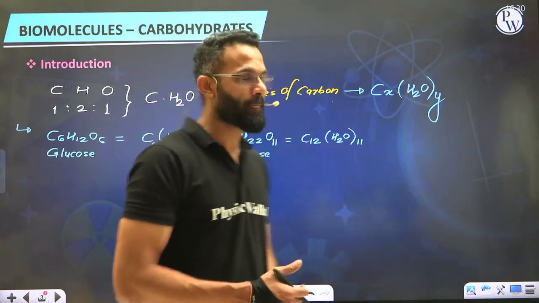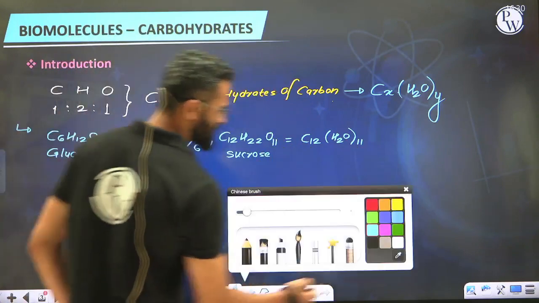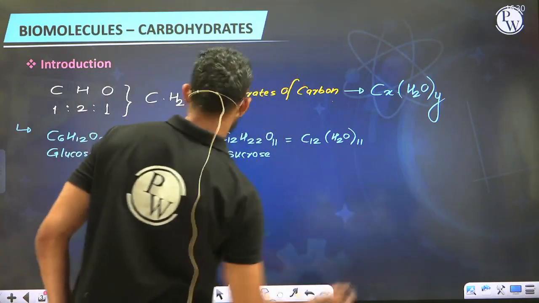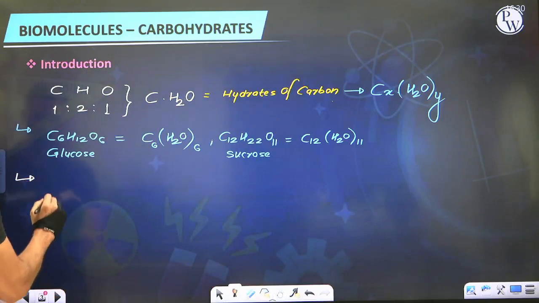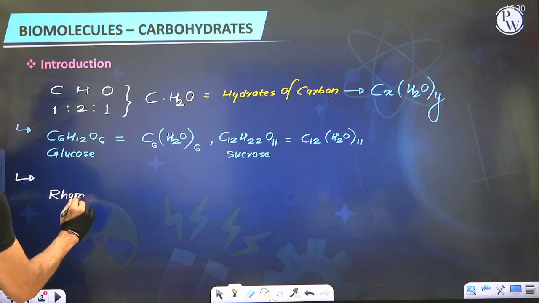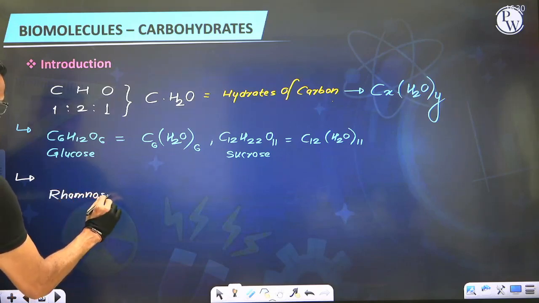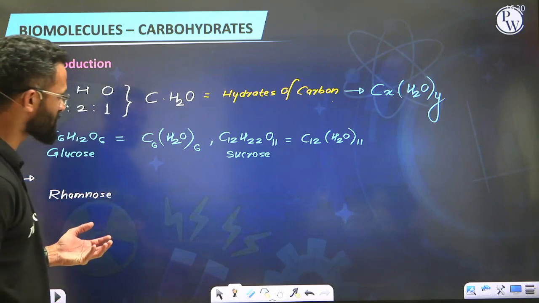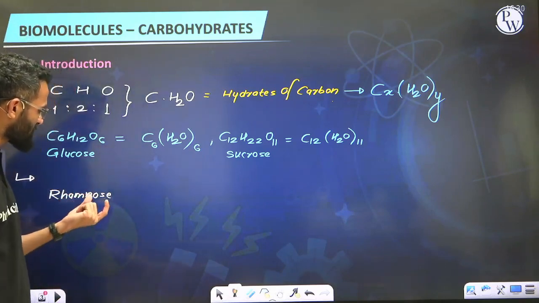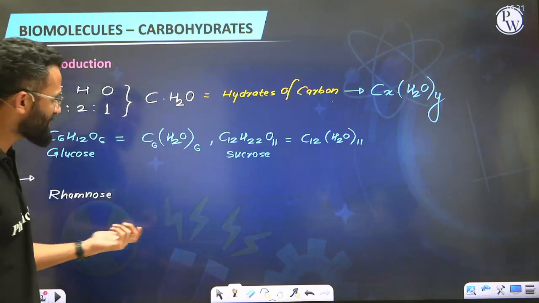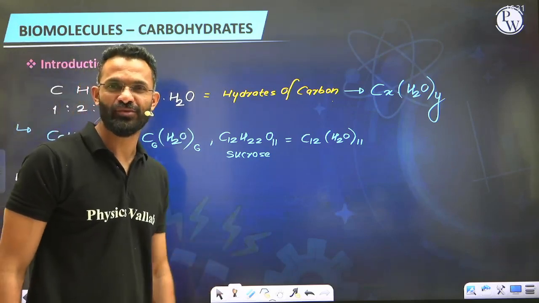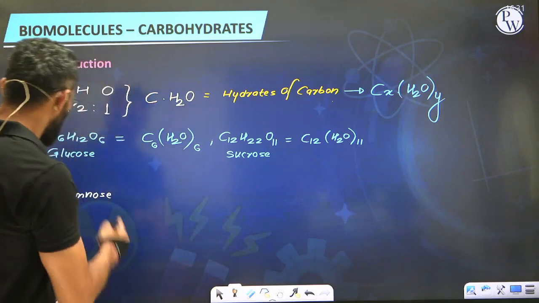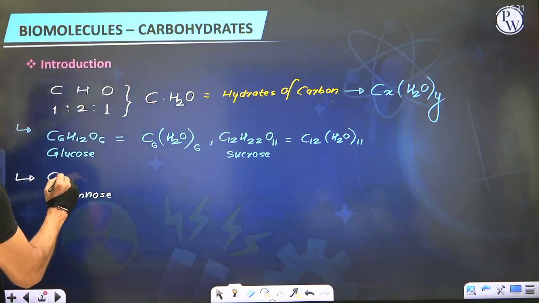For example, suppose I talk about molecules such as rhamnose. You'll see, guys, everywhere when I'm using the name of a sugar, the term is ending with OSE. OSE is basically a term that corresponds to sugar. Any compound which is a sugar is always a carbohydrate. So rhamnose is the compound having the formula